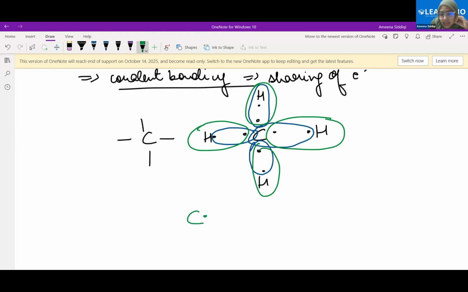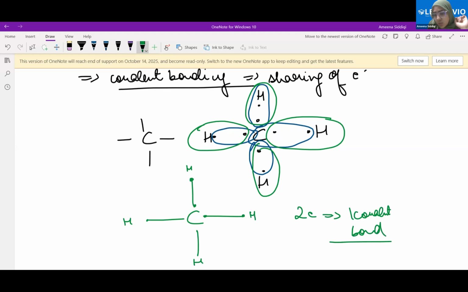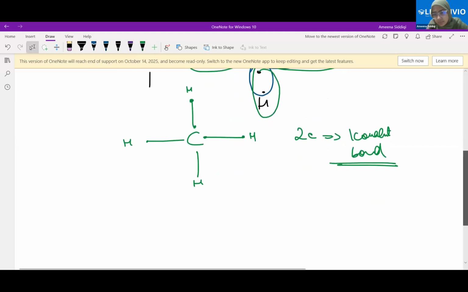Basically, one bond has been formed between carbon and hydrogen. What is the valency of carbon? 4. So how many bonds does it need? 4. This one bond is formed by the sharing of 2 electrons. 2 electrons give rise to one covalent bond. Is it understood? Yes, ma'am.